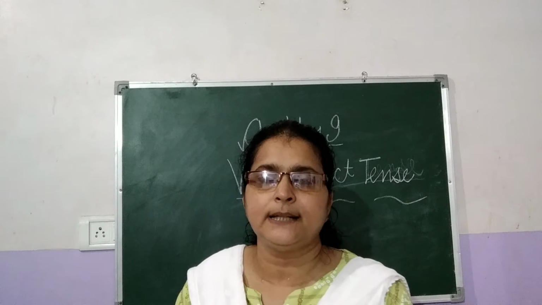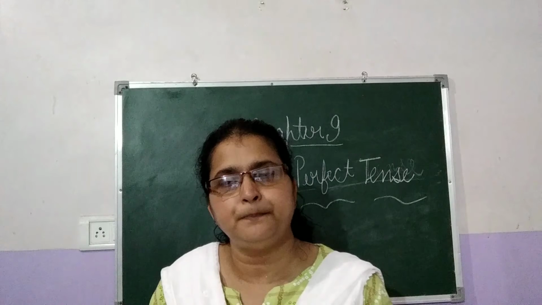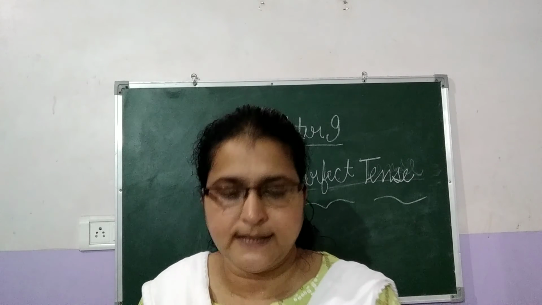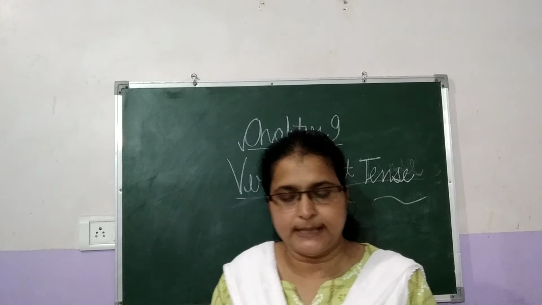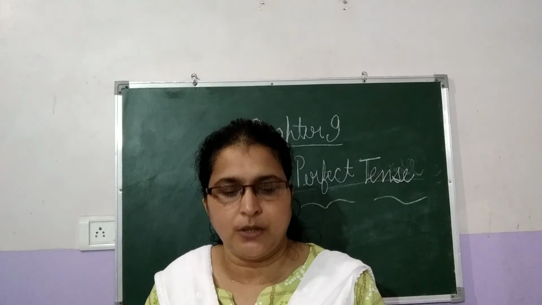So the next one is the negative interrogative sentence in the past perfect tense. How to form the negative interrogative sentence? Had plus not, subject, and the main verb. The same way for WH questions also.